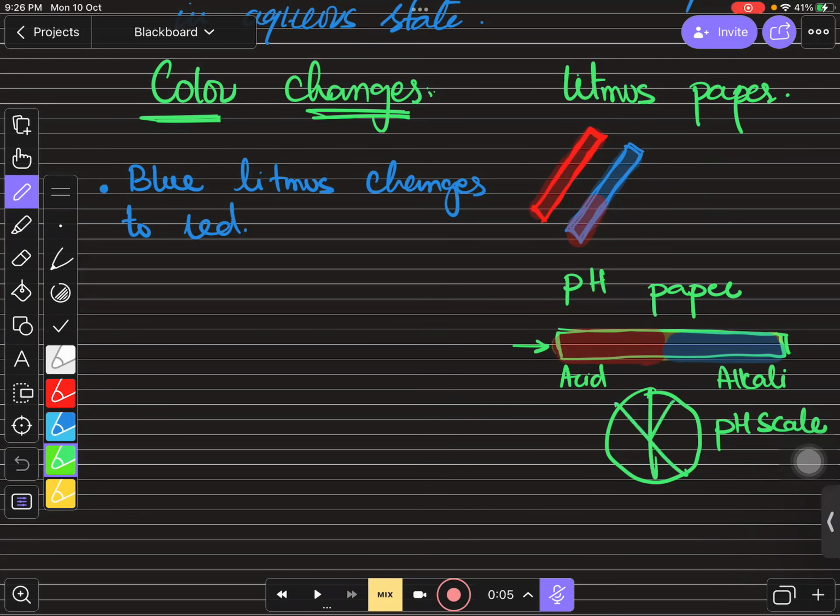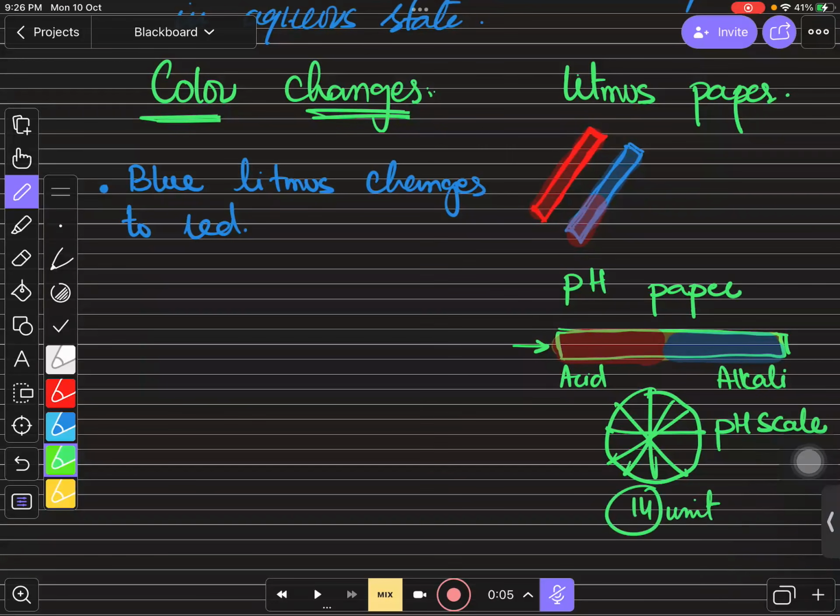On the pH scale we have a lot of colors, and these colors are used to identify the pH of the solution. We have almost 14 units, and all the 14 units have different colors on the pH scale.